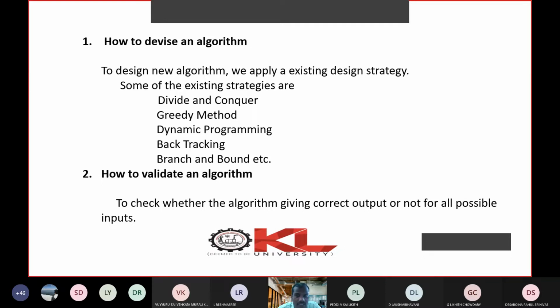So for designing new algorithms, you need to have creativity, and you need to have a lot of thinking on the same problem. If you keep on thinking on the same problem, probably you may arrive at a solution after some time. So remember these three important things: creativity is required, a lot of focus or thinking on the same problem is required, and not only that, you also need knowledge of existing algorithm design techniques.